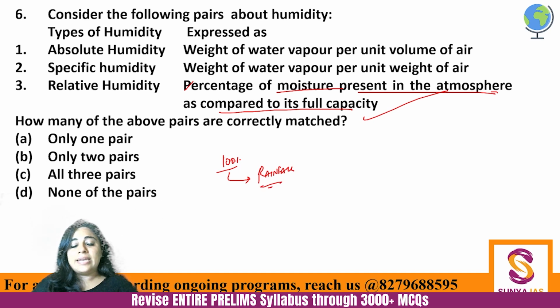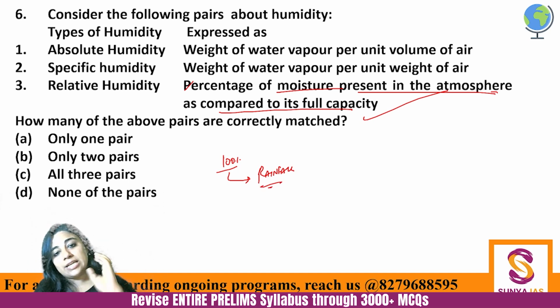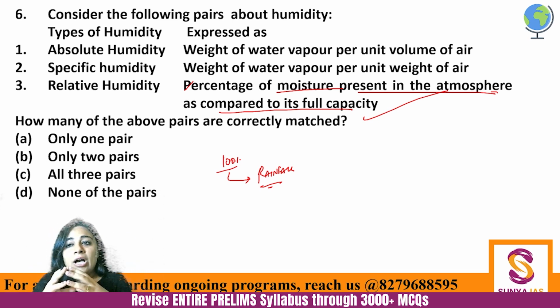Okay? When an air patch will have the maximum amount of water that it can take, just think about a bucket. When will a bucket overflow? When all its capacity is done, right? All its capacity is filled. Similarly, when the capacity of an air mass, which we basically call a cloud, is filled up, only then will it start raining. So when the relative humidity crosses 100%, that is when it starts raining. So here, all three pairs are correct. Next.